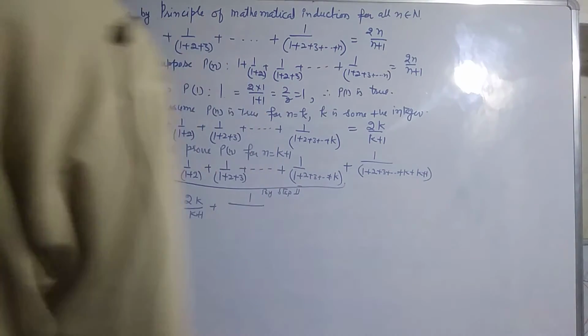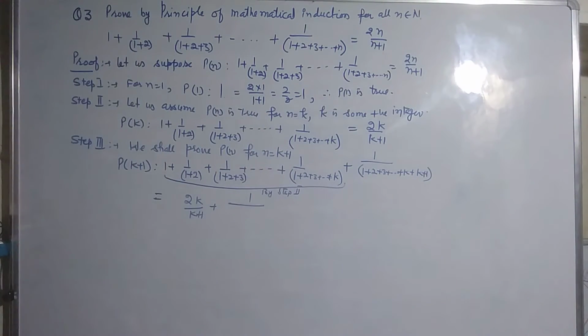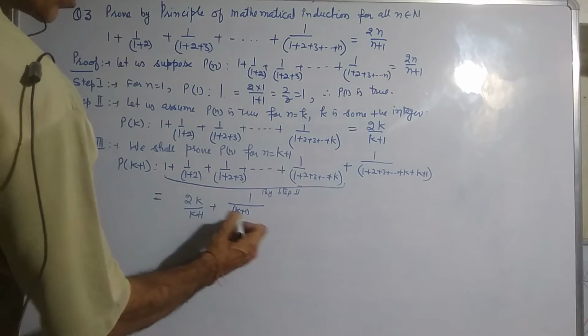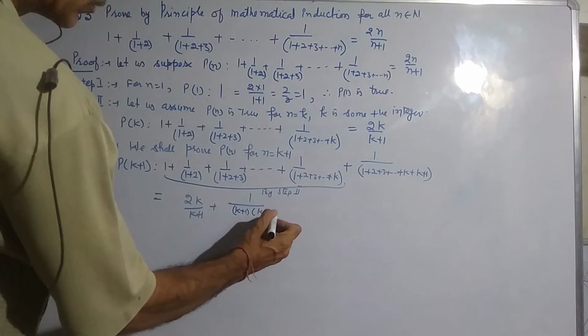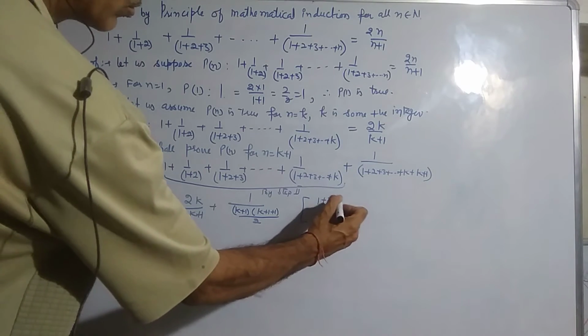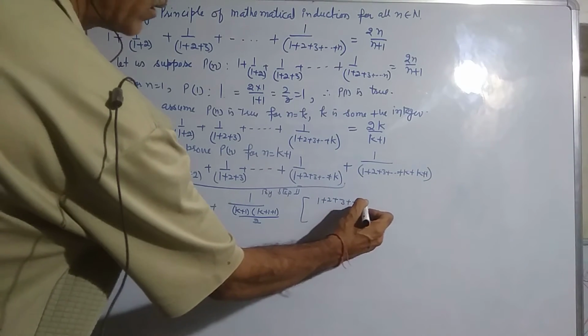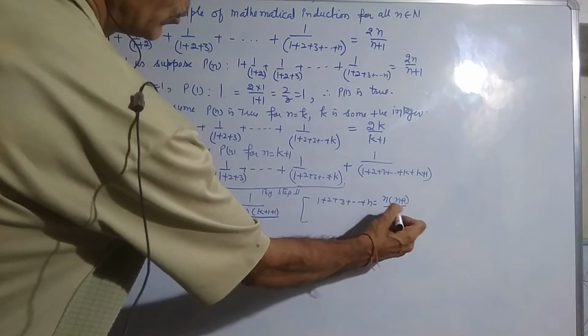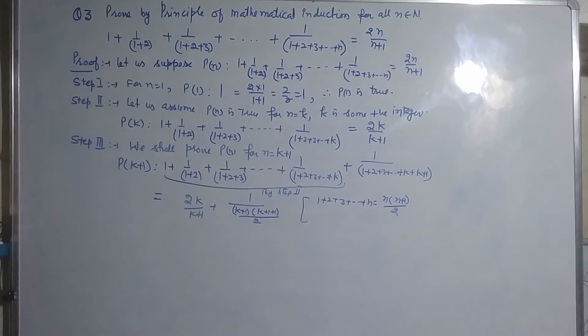These are the sum of the first k+1 natural numbers, and the sum of the first k+1 natural numbers is (k+1)(k+1+1)/2, because the sum of the first n natural numbers is n(n+1)/2 by arithmetic progression.